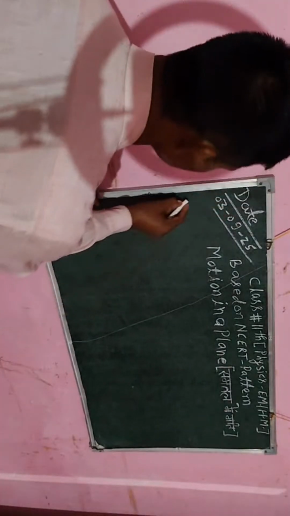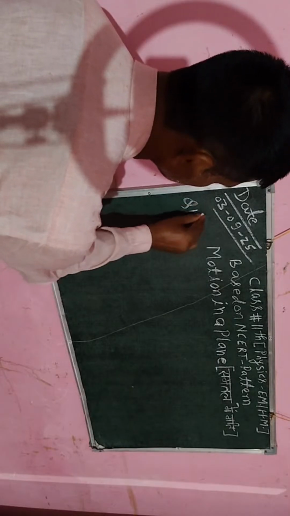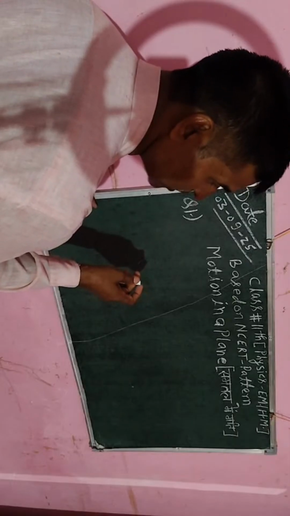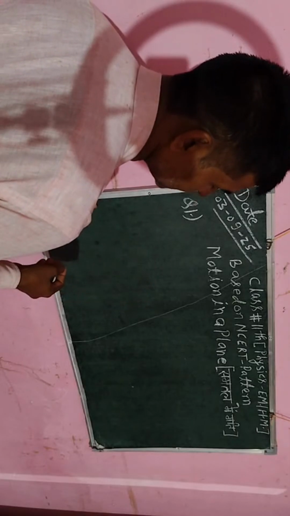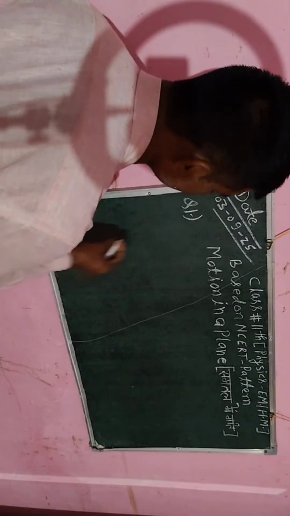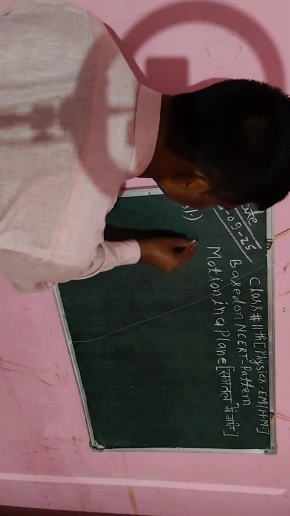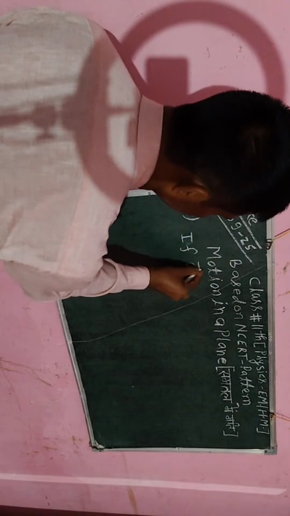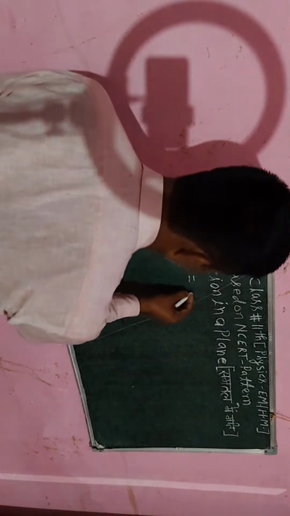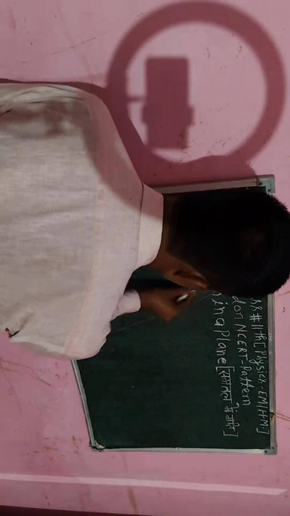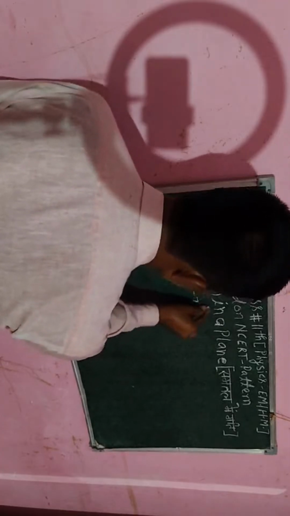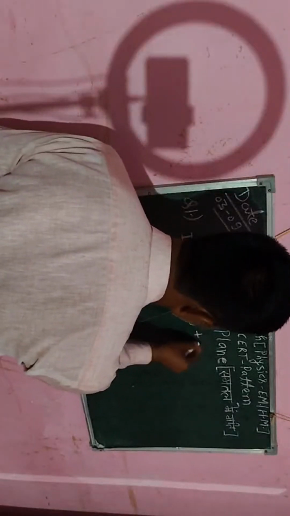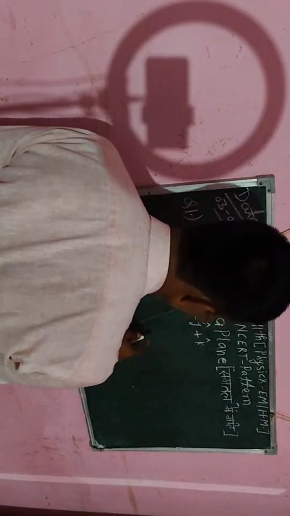Now I am going to write one question, and the concept of that question is also used in projectile motion and circular motion. Suppose vector A is given in the form of minus 7 i cap minus j cap plus k cap.